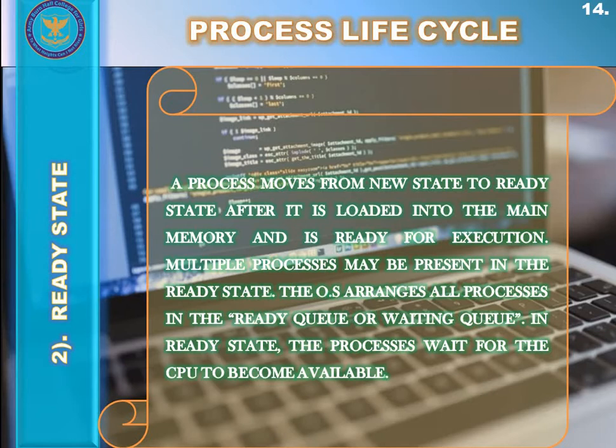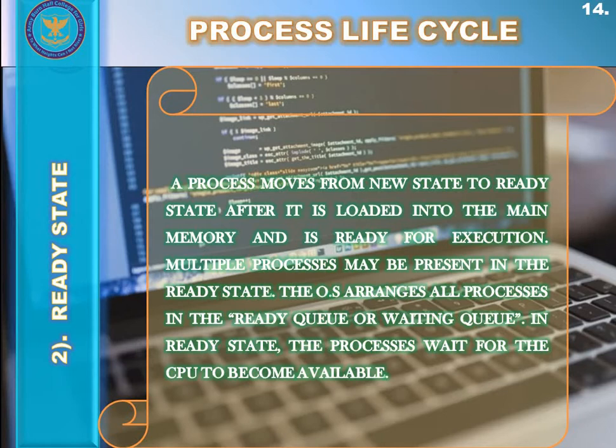The operating system arranges all those processes in the ready queue or waiting queue. In the ready state, the process waits for the CPU to become available. If some process is coming inside the RAM, the only purpose is that the process is waiting inside that RAM for the CPU to become available. So the process is waiting to be assigned to a processor.